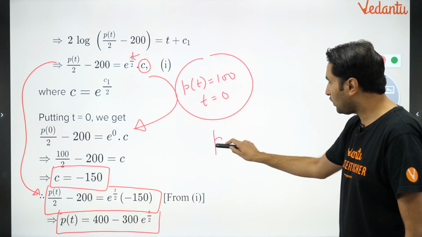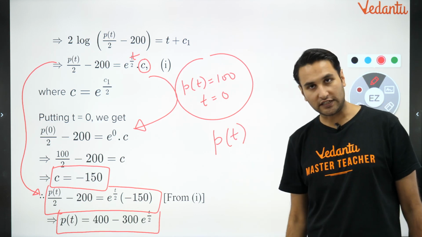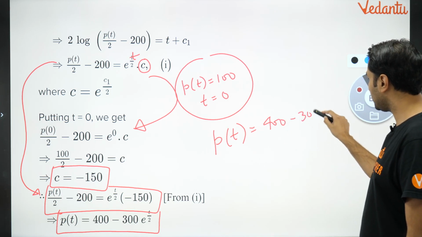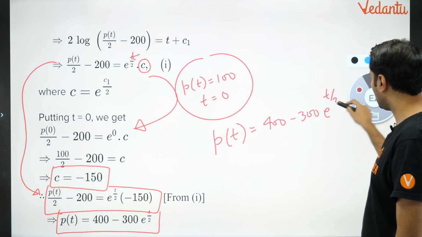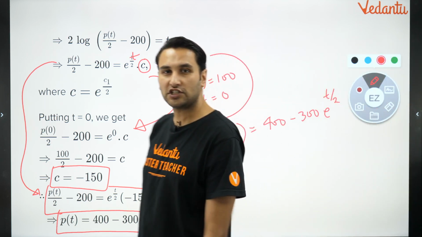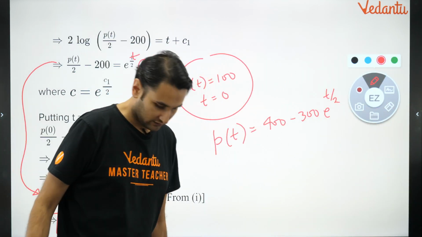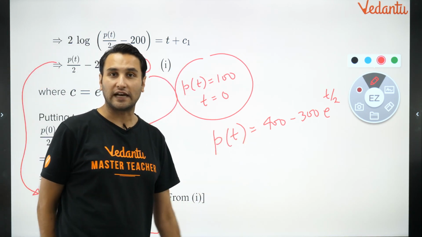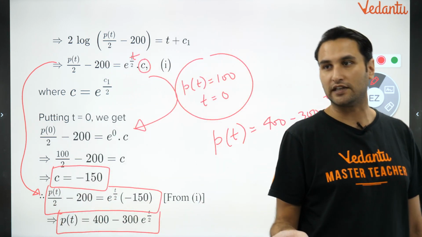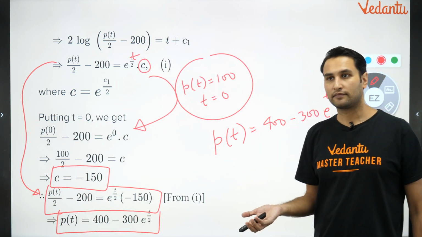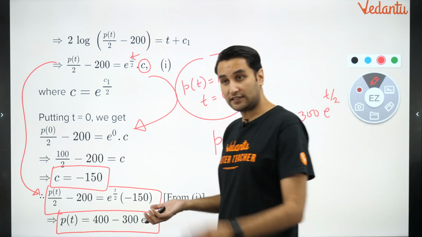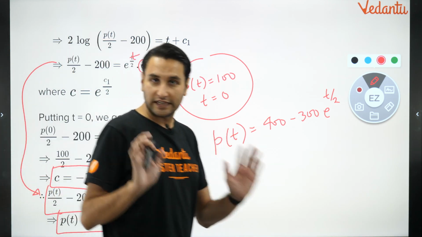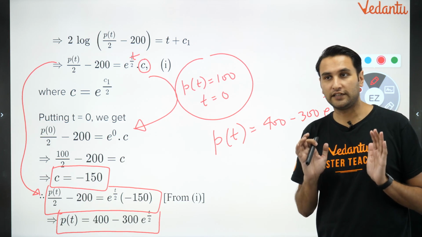So the population of rabbits at any given time is given by the equation 400 minus 300 e raised to power t by 2. So the population increases exponentially, right? Do you remember such things in chemical kinetics? I think it comes in chemistry in chemical kinetics, right? Yes, this is an NCERT question as well, and this is a JEE problem as well. Clear? All of you understood this? Yes or no? Any doubt in this?